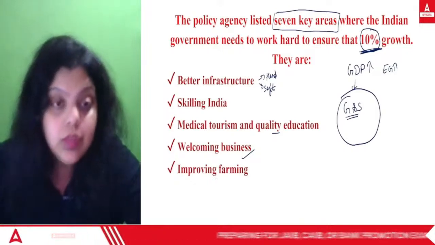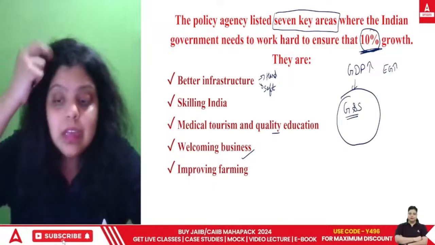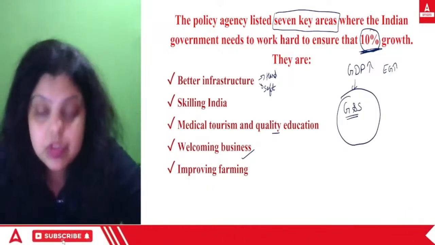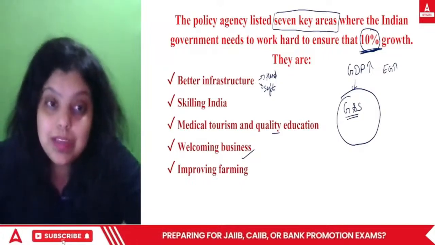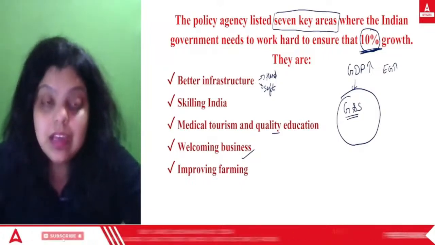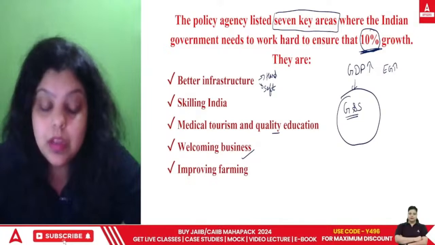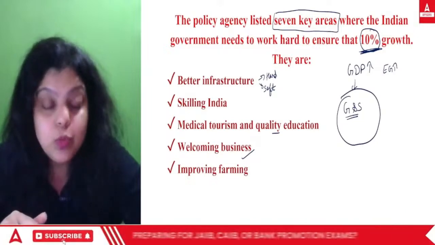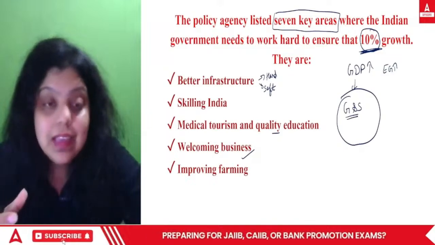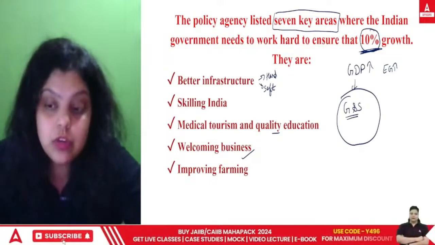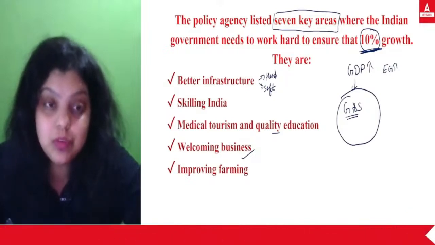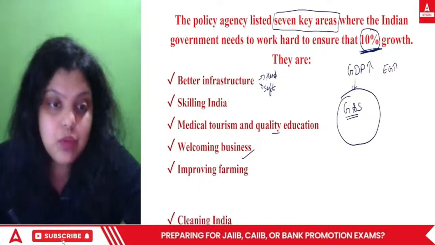Then we have improving farming. You have to improve the farming, because if I talk about 2023, it's still agriculture that is the one sector which is providing us around 49% of employment. So 48.9% of employment comes from the agriculture sector. So it's very important you make agriculture very strong in your country, because if agriculture is strong, it will provide more opportunities to the people. Okay, so we have to improve the farming.